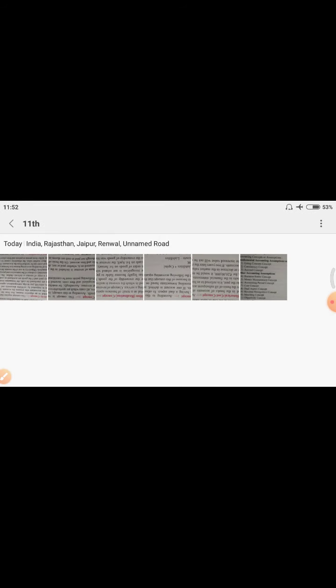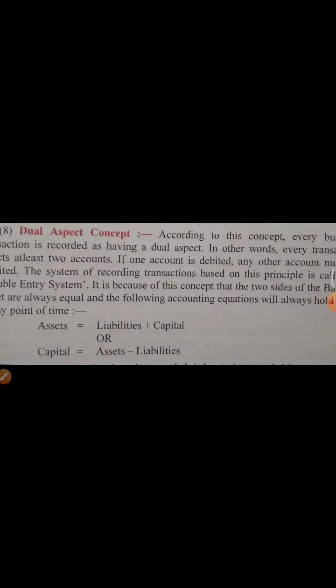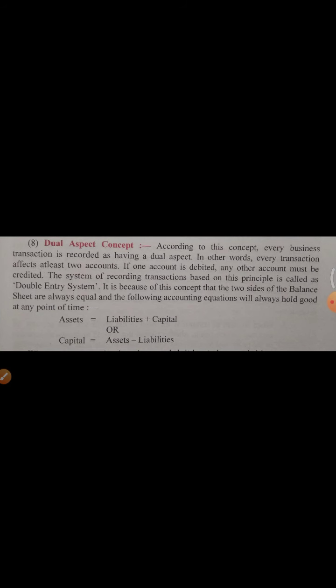It was dual aspect. Yes, so our next point is the dual aspect concept. What is the meaning of dual aspect? Dual aspect concept means every transaction will be recorded at two places. Means every transaction will give effect on two records, on two accounts. According to this concept, every business transaction is recorded as having a dual aspect. In other words, every transaction affects at least two accounts.